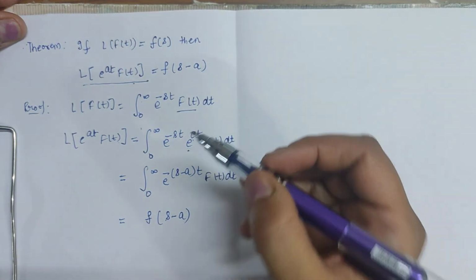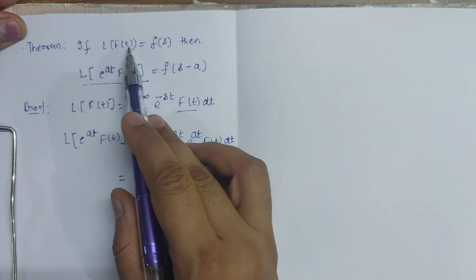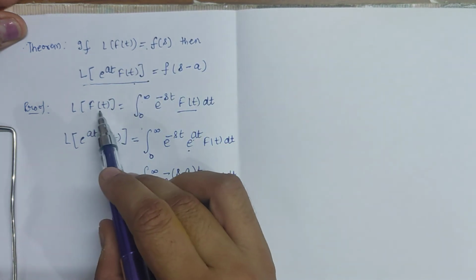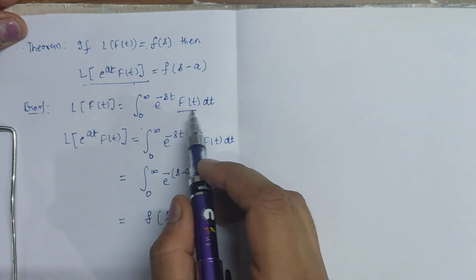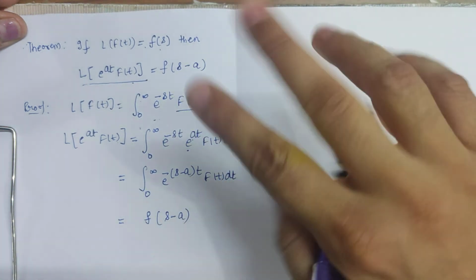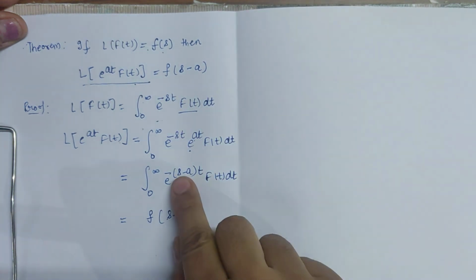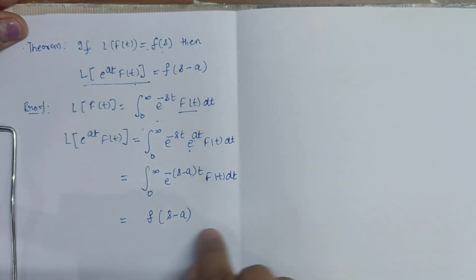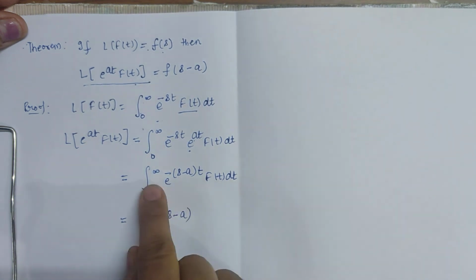What is F(s)? This is F(s). The Laplace transformation of f(t) is F(s). So the Laplace transformation of f(t) is this function, this integral, and this is the function F(s). Now compare the two integrals. Instead of s here we have s minus a. So this will be F(s minus a). This is F(s), so this will be F(s minus a).